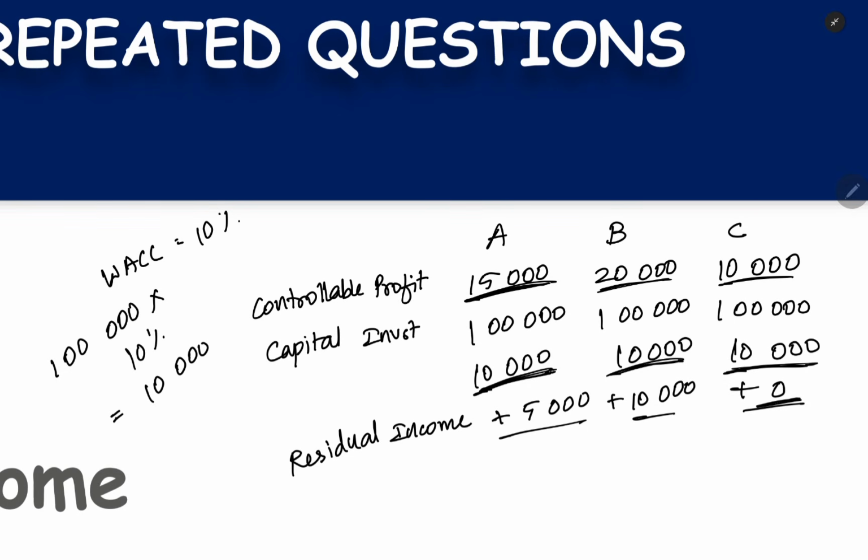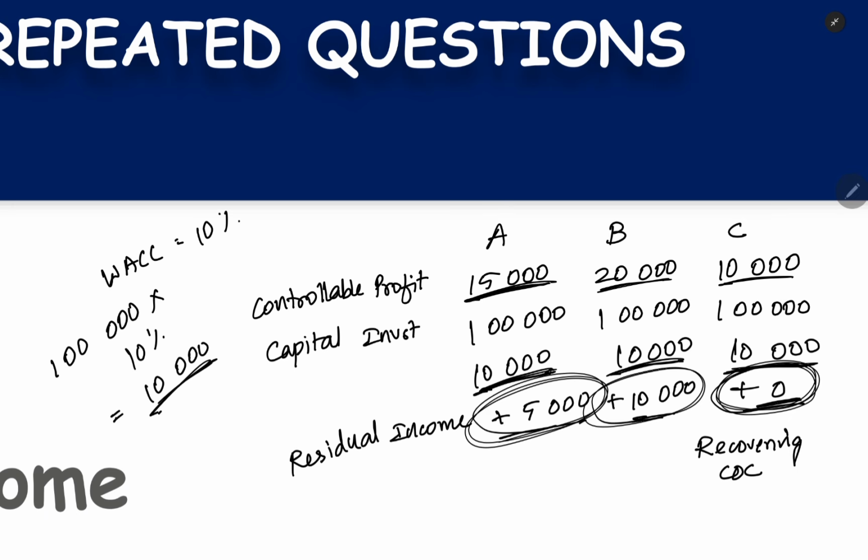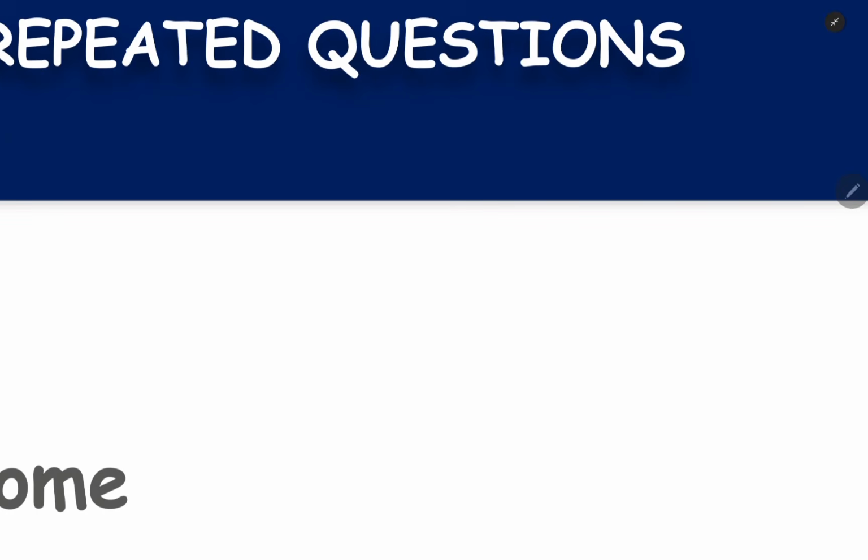Now, if a division is giving proper residual income, it is recovering the cost of capital. If this residual income is 0, what is the meaning? We are recovering the cost of capital. Whatever minimum return we want, we are achieving. We are recovering the cost of capital, this 10,000, but we are not getting any extra profit. Any surplus we are not getting, but here 10,000 is the surplus and 5,000 is the surplus. What is the meaning of residual income? The surplus which you are having after the cost of capital.